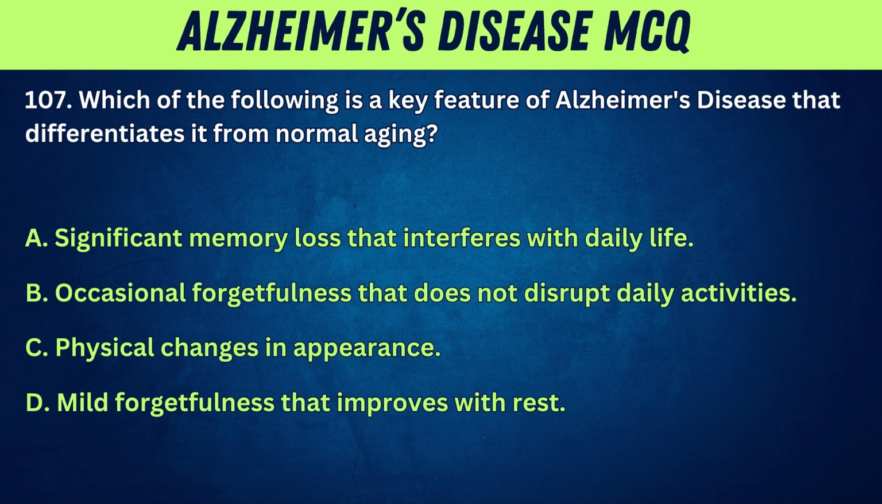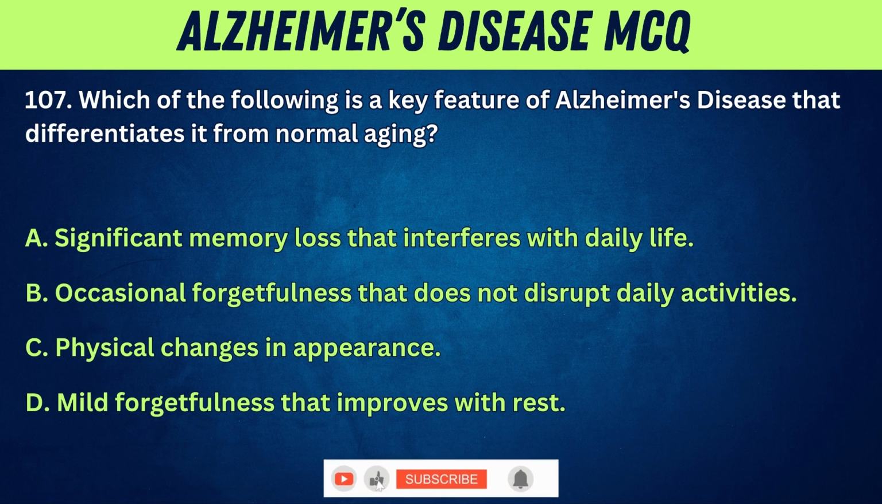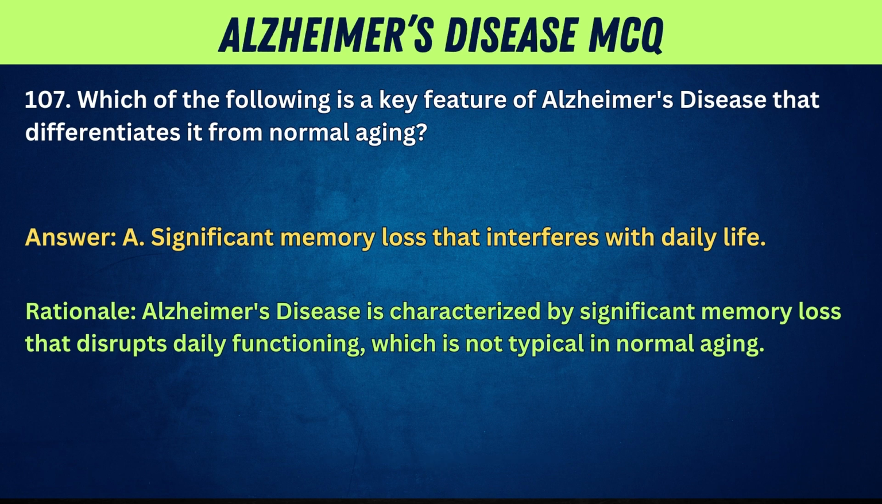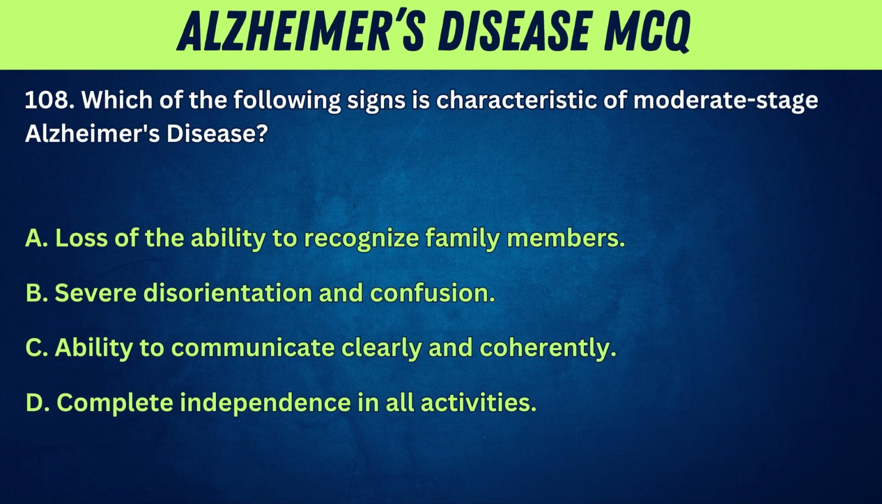107. Which of the following is a key feature of Alzheimer's disease that differentiates it from normal aging? A. Significant memory loss that interferes with daily life. B. Occasional forgetfulness that does not disrupt daily activities. C. Physical changes in appearance. D. Mild forgetfulness that improves with rest. Answer: A. Significant memory loss that interferes with daily life. Rationale: Alzheimer's disease is characterized by significant memory loss that disrupts daily functioning, which is not typical in normal aging.